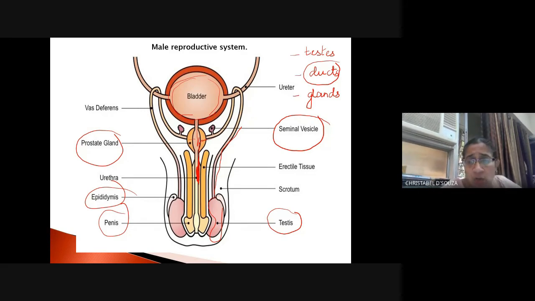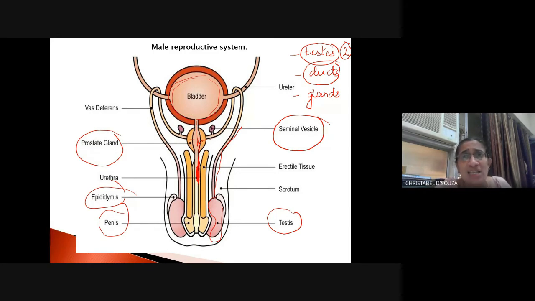Right? Now, single testis, plural testes. There is a pair of testes, meaning two testes. They are located outside the abdominal cavity of the male.